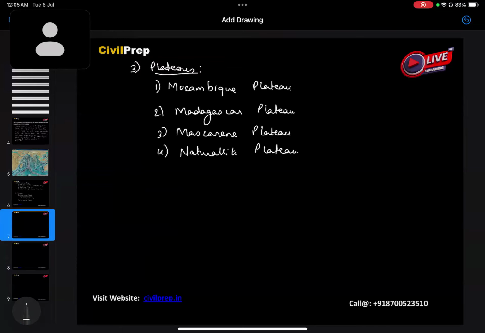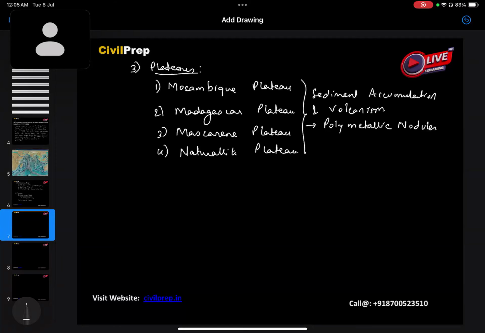Okay, so here we see that these plateaus are also important, and they have been formed because of sediment accumulation and volcanism. Okay, they are basically rich in polymetallic nodules. Okay, and they have layers of oceanic crust with the sedimentary crust here.